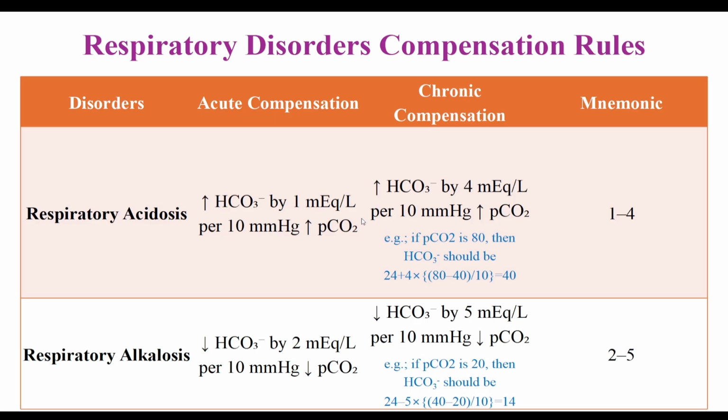So you can remember the whole process, respiratory acidosis and respiratory alkalosis, by 1, 4 to 5. This tells you if you are dealing with a sudden event or a chronic adaptation.